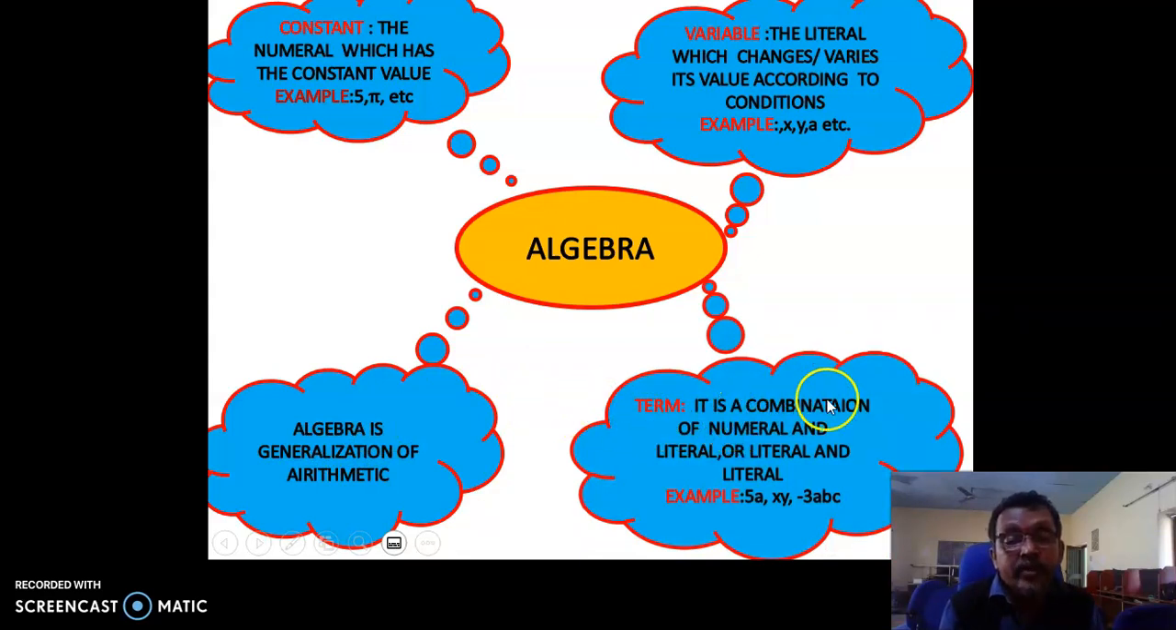Term is a combination of numeral and literal. For example, 5a. Here a is literal and 5 is numeral or constant. Or literal and literal, for example, xy. Here x and y are both literals. Or more, etc. So term is a combination of numeral and literal, or literal and literal, or numeral, literal and literal, etc. Examples: 5a, xy, minus 3abc. These are examples for terms.